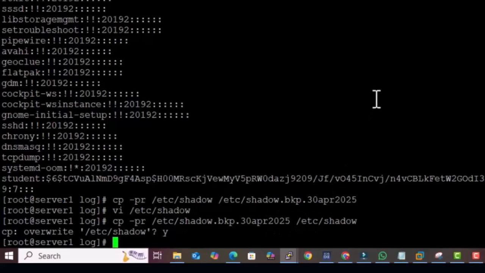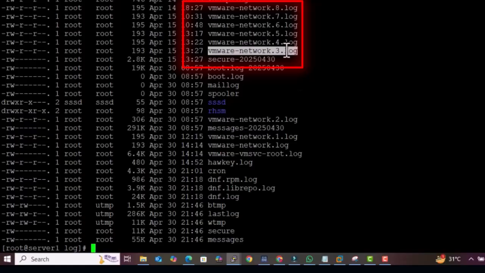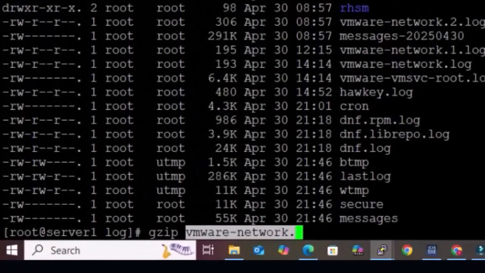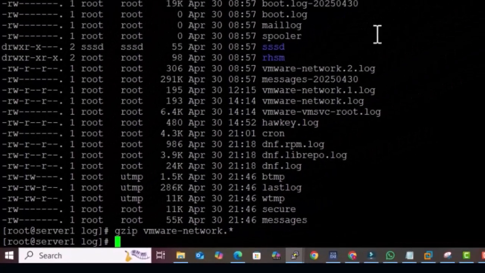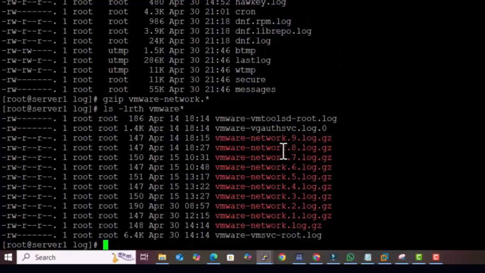Next command is the gzip command. Suppose with ls -lrth I wanted to gzip only these many files, from 3, 4, 5, 6, 7, 8 and 9. How can I gzip them all at once? So I have to copy till here and do gzip, because I wanted to zip all of them at once. Then I have to put a star here. Let's see now if they were zipped. See, now all the files with the name network were zipped. This way we can zip files, and this will be useful when your file system is full. In that case, if some messages files take the space, you can always zip them.